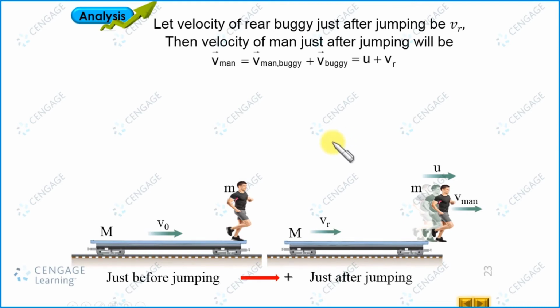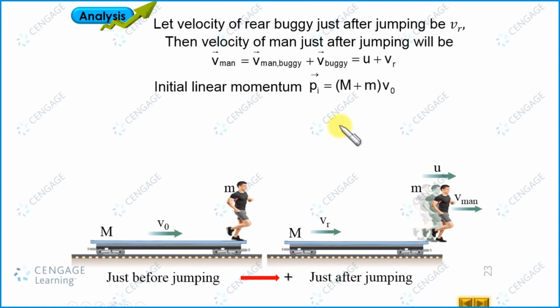As we discussed, we can conserve the linear momentum of the system just before and just after jumping. The initial linear momentum of the system of man and buggy is (M + m) multiplied by V0. Now the final linear momentum. The system is the same, the man and the rear buggy. The linear momentum just after jumping is M multiplied by Vr plus m multiplied by Vman, and Vman equals u plus Vr.